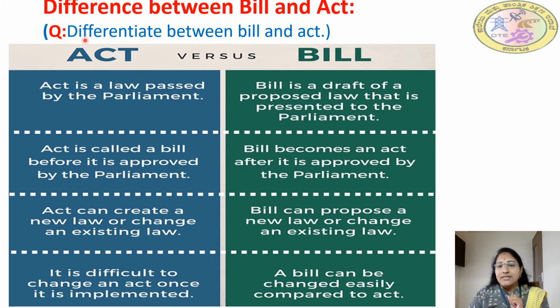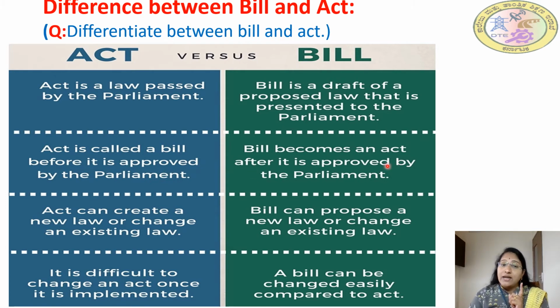Okay, there are certain differences between bill and act. It is asked in the examination: differentiate between bill and act. Let us look at this table which will help us understand the differences. An act is a law passed by the Parliament, but a bill is a draft of a proposed law that is presented to the Parliament. An act is called a bill before it is approved by the Parliament. So before it is approved, it is called a bill.